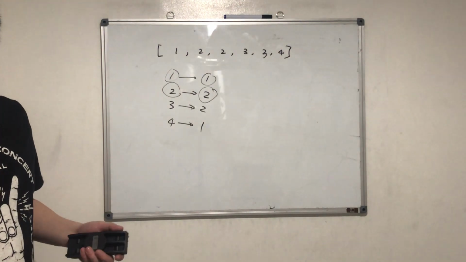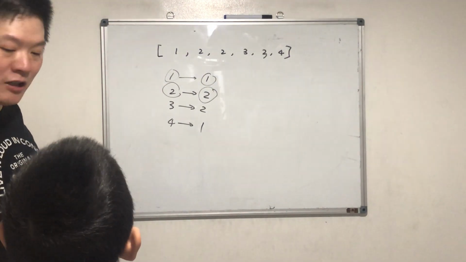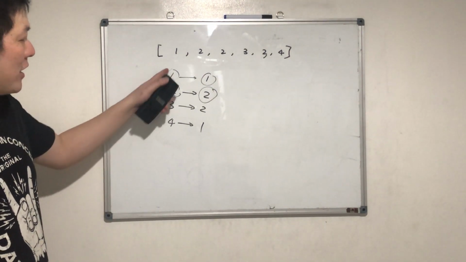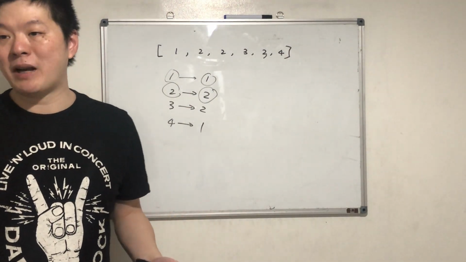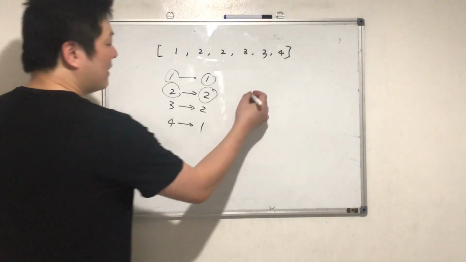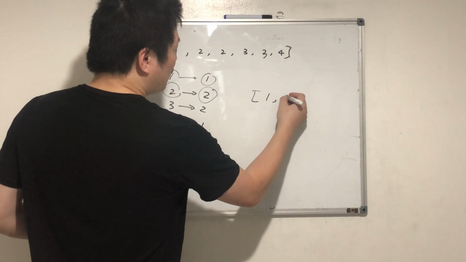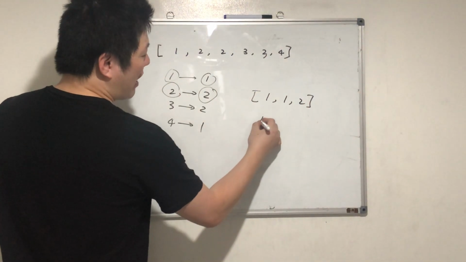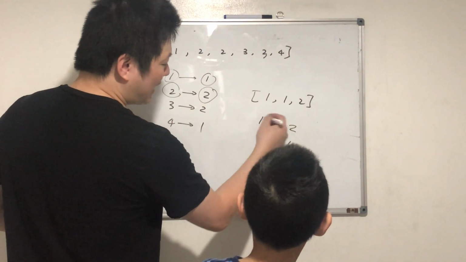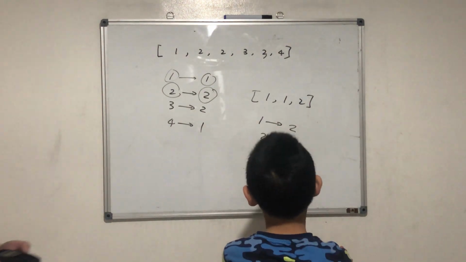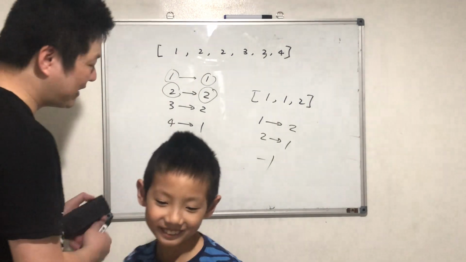Does it have to be sorted? No, it doesn't. How about 1 and 1? 1 appears 2 times, so it's not a lucky number. And sometimes there is no such number, and we return -1. For example, 1, 1, 2: 1 appears 2 times, 2 appears 1 time. So there's no lucky number, return -1. Does it make sense?